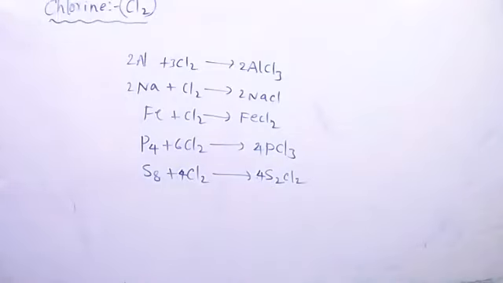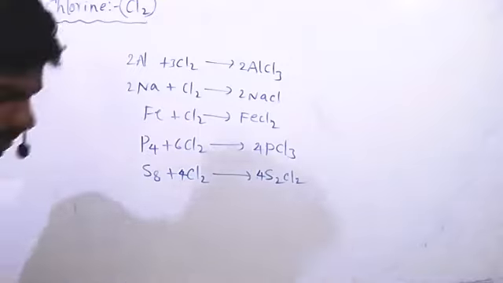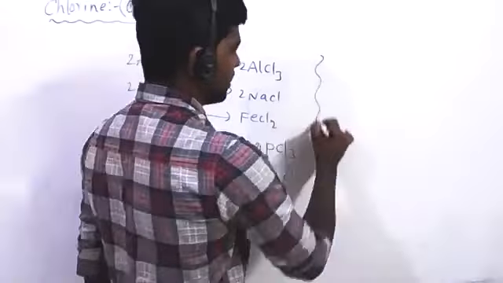Next, it has great affinity for hydrogen. It reacts with compounds containing hydrogen to form HCl. So chlorine has great affinity to combine with hydrogen, and it gives hydrogen chloride.